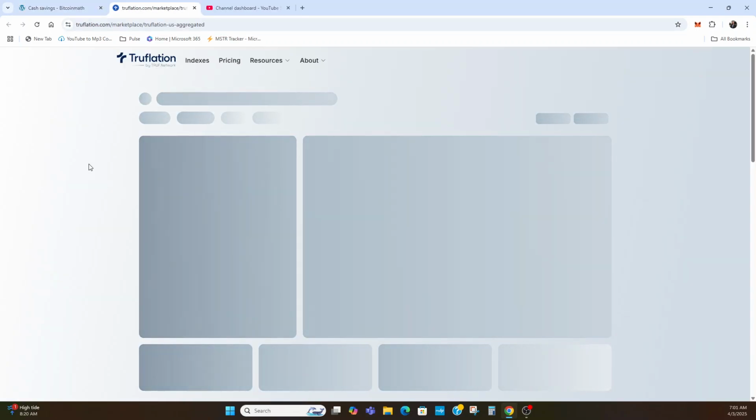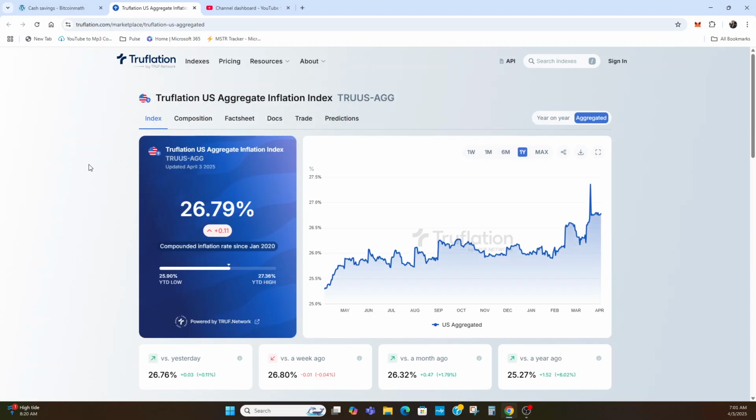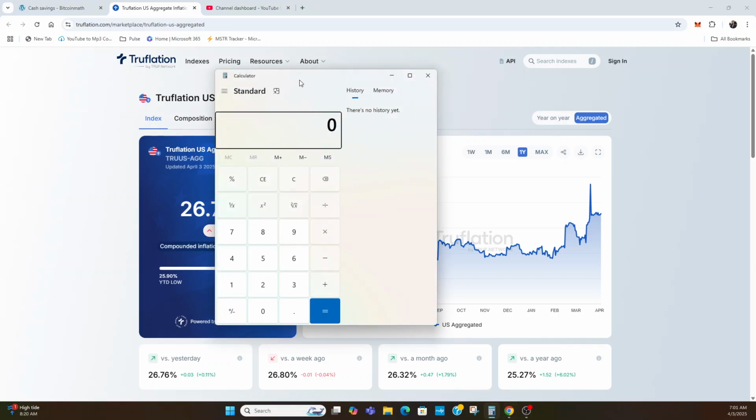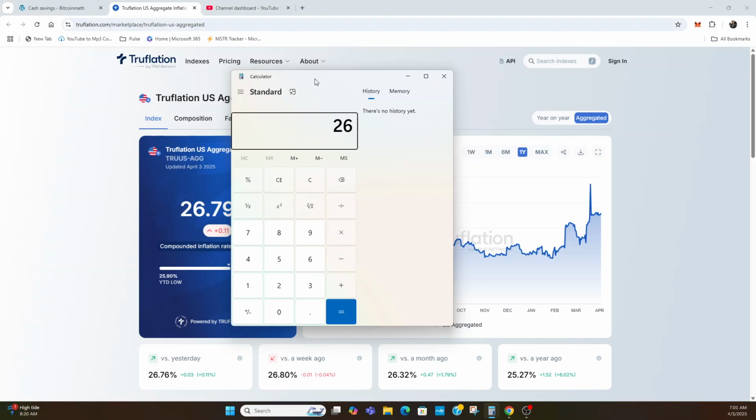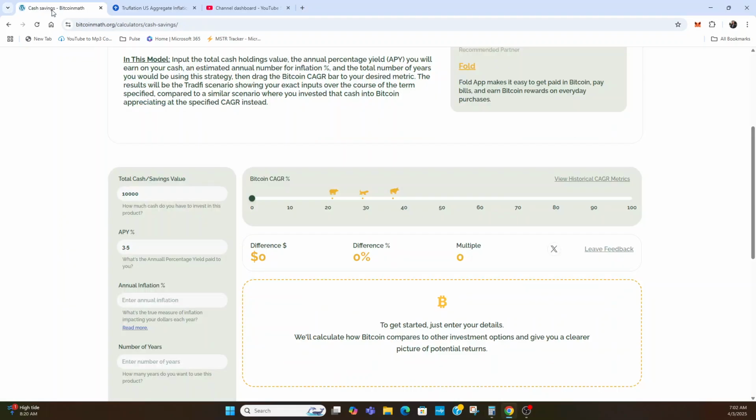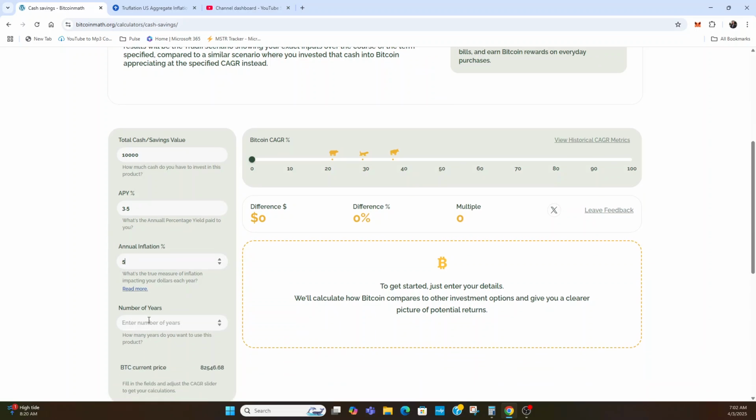We've got a link out to Truflation, which is a blockchain-based inflation gauge that really measures the price changes of products in real time. You can see here, going back to January 2020, inflation is actually showing 26, almost 27%. And so if we do that math, even 26 divided by the last 5 years, that gets us 5.2% inflation. So let's go ahead and just say 5% for inflation, and this is going to be a three-year term.